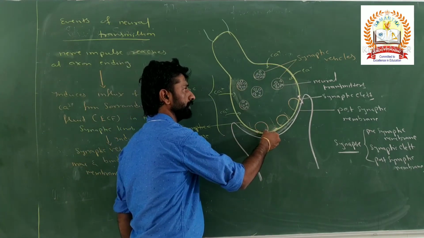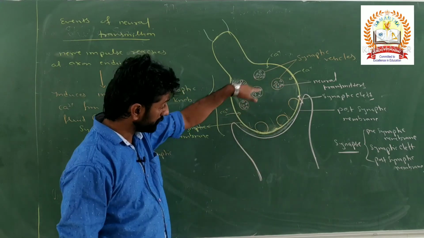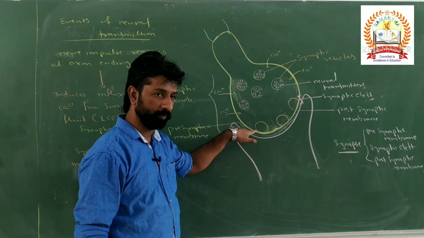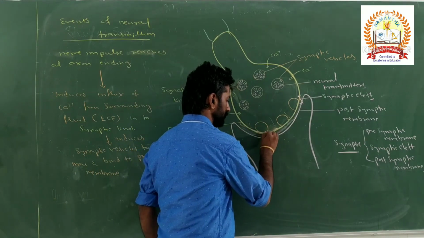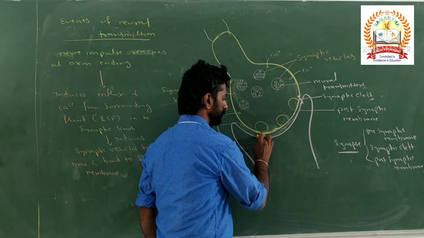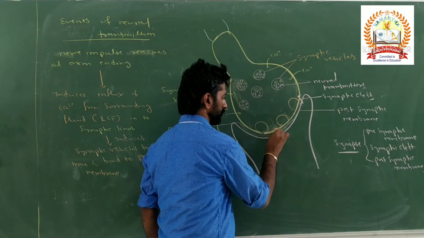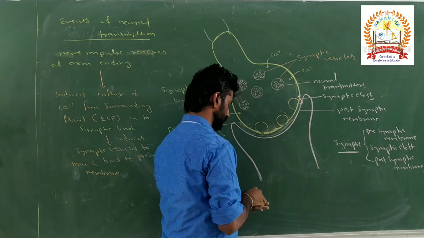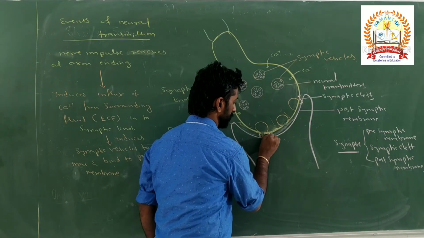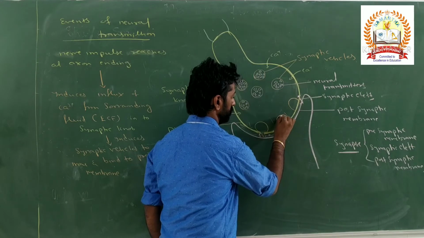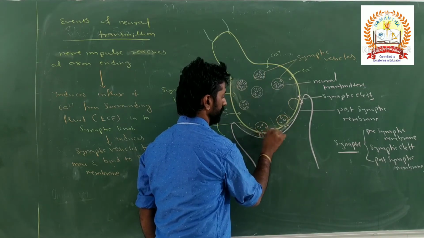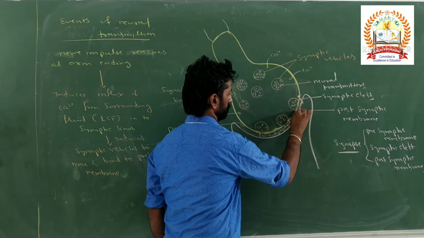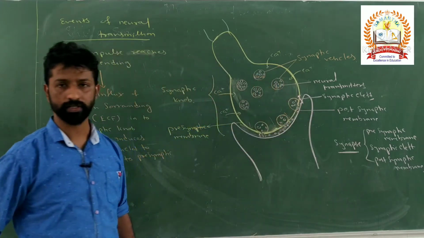Calcium ions induce rupture of the synaptic vesicle membrane, meaning the vesicles fuse with the presynaptic membrane. The rupture of the vesicle membrane leads to the release of neural transmitters into the synaptic cleft. So neural transmitters are now released into the synaptic cleft.